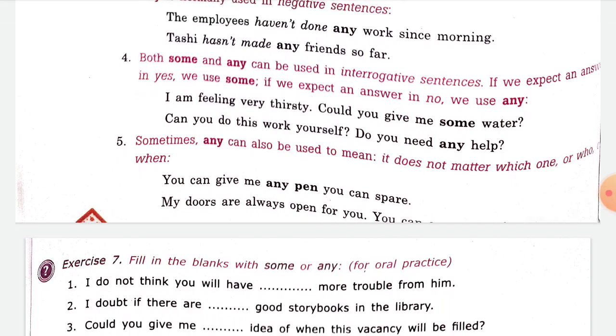You can give me any pen you can spare. So any can also be used to mean it does not matter which one, or which, who, when. In that case also we use this. My doors are always open for you, you can come anytime. In this sense also we will use some or any. One more example I will tell you about.